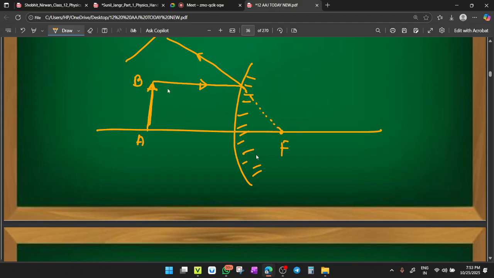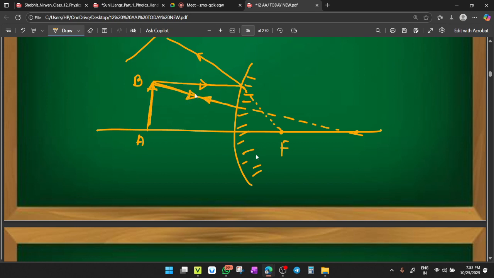Yes, parallel rays diverge, and it appears to come from a fixed point called the focus. Another ray, the second ray, is directed towards the center of curvature. What will happen? This ray is directed towards the center of curvature, so it will retrace its same path.